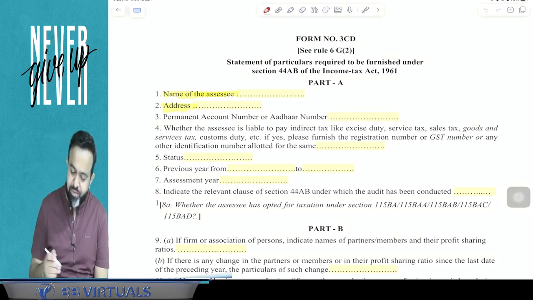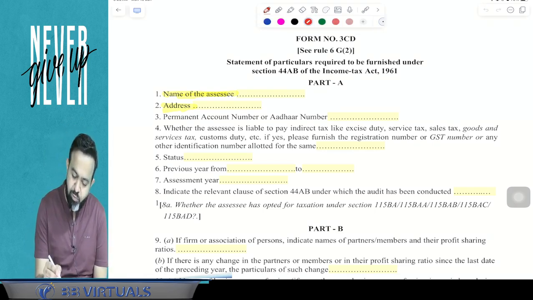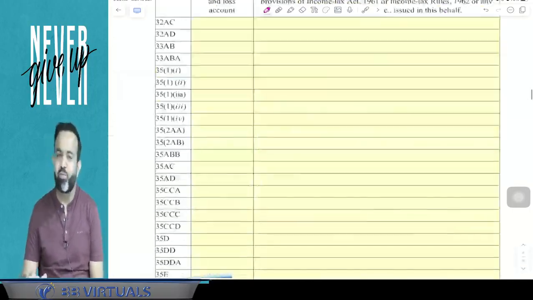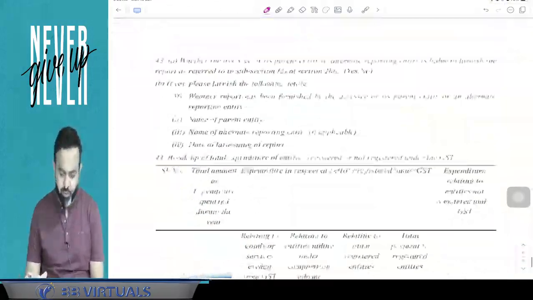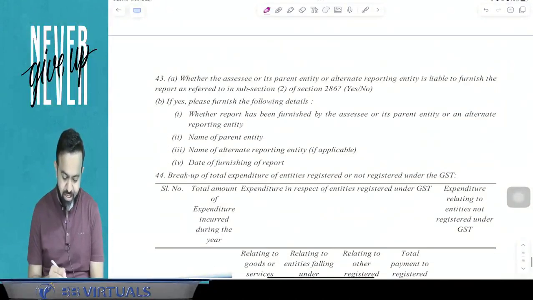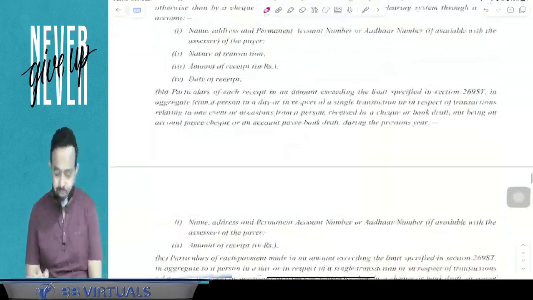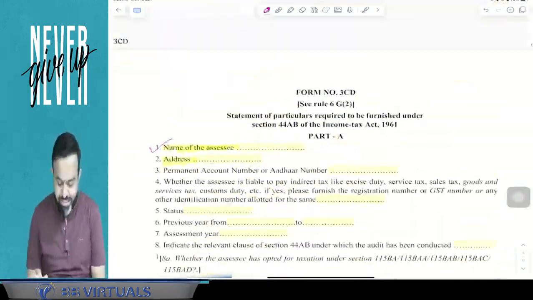So here, this is the form number 3CD. In the form number 3CD, from clause number 1 till clause number 44, there are basically 44 clauses in this particular form. So the last clause is clause 44. You must have seen this form, form number 3CD, in your office also, I think.